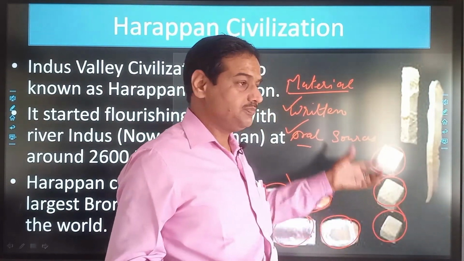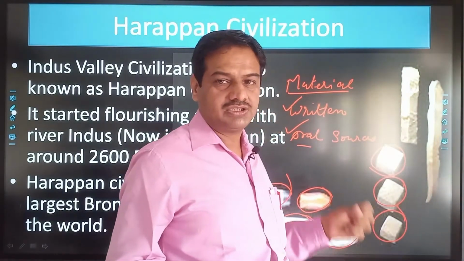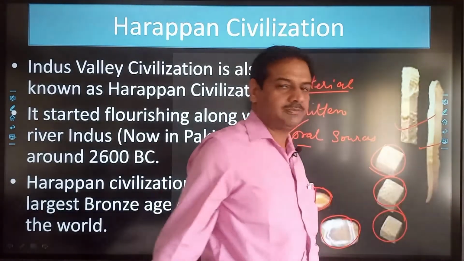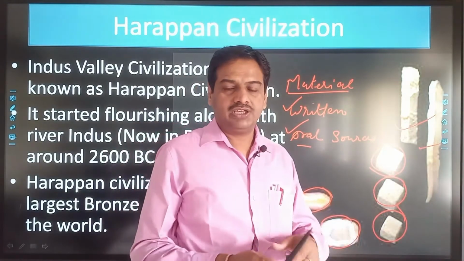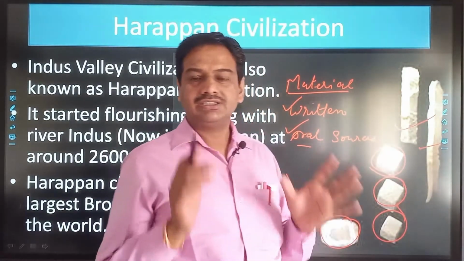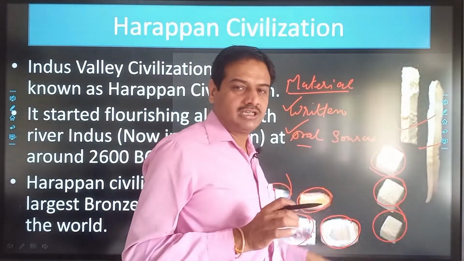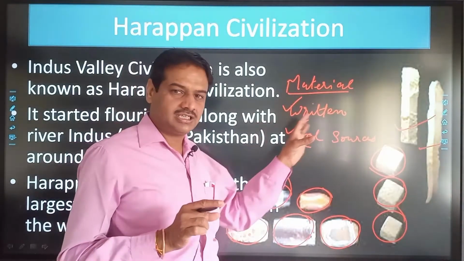Things used to be measured with the help of these weights, and these were made up of chert, which is a kind of stone. These are the stone blades which were used by the Harappan people. These things are available to us through various excavations, and this chapter is entirely reconstructed on the basis of these material remains. As a result, the chapter is named after it, that is Brick, Beads and the Bones.